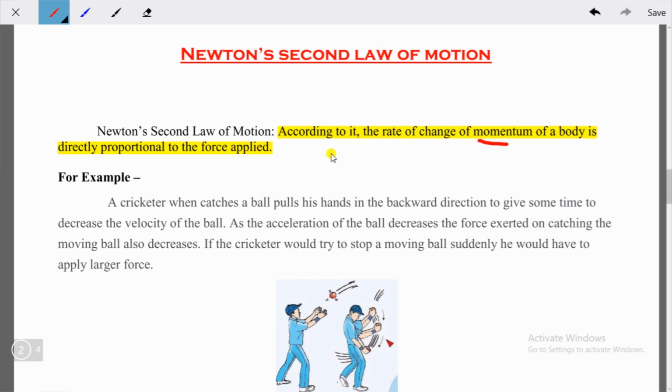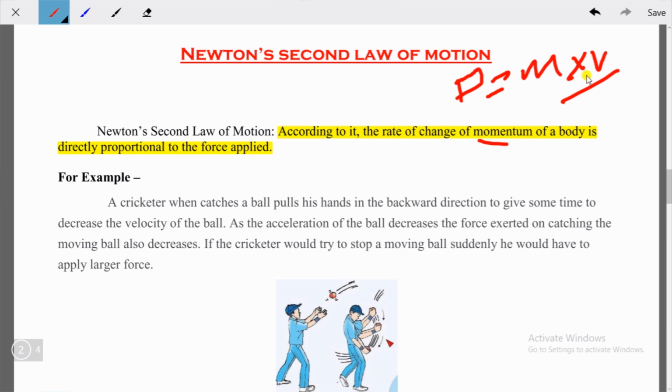So the rate of change of momentum of a body is directly proportional to the force applied. When we say rate of change, we relate the change with time. Momentum we denote with p, so p equals m into v, where m means mass and v means velocity.